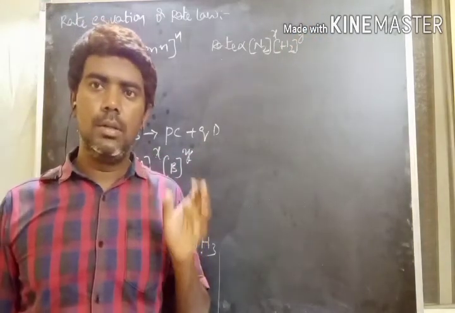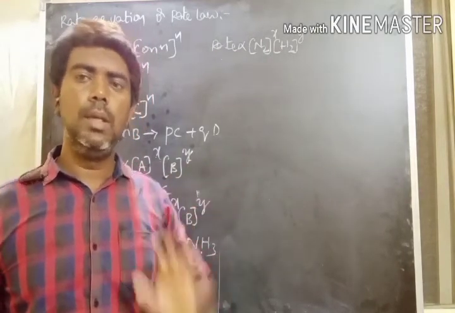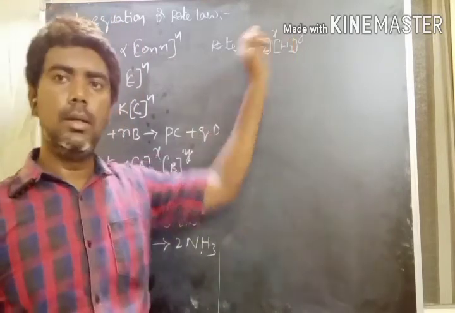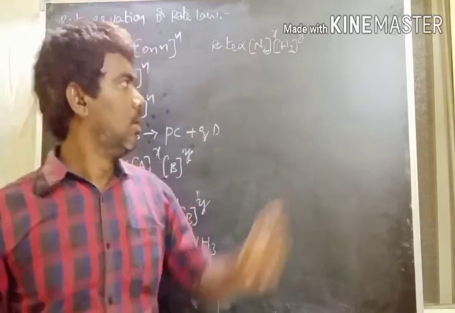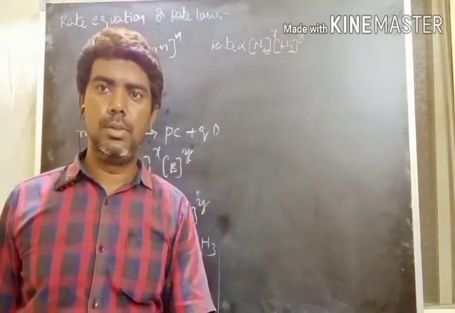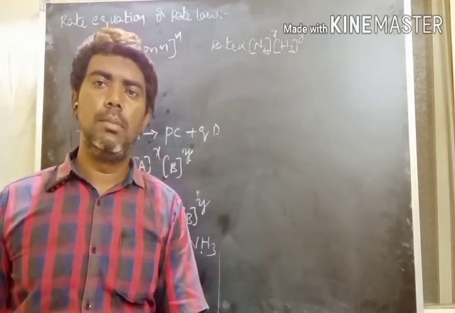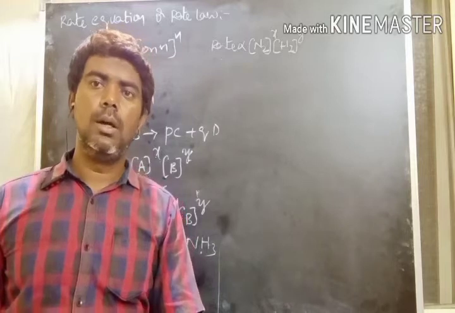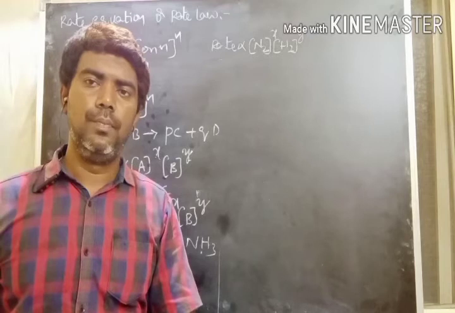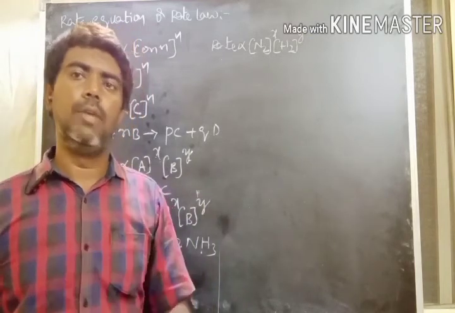In the rate equation, the stoichiometric coefficients of reacting species may or may not be the same as the powers. That's why instead of direct coefficients, I am taking the variables X and Y. These X and Y can be determined by using experimental values. The powers are calculated by the experimental method. But in the law of mass action, the coefficients are directly raised as the powers. That is the difference between the law of mass action and the rate equation.